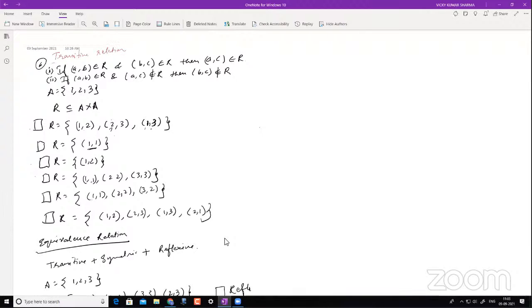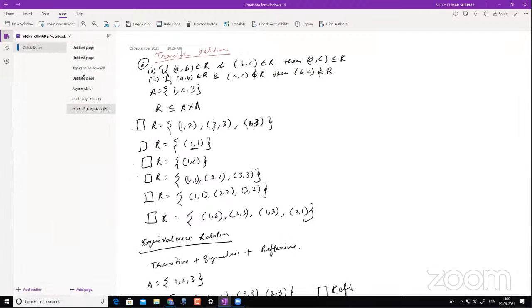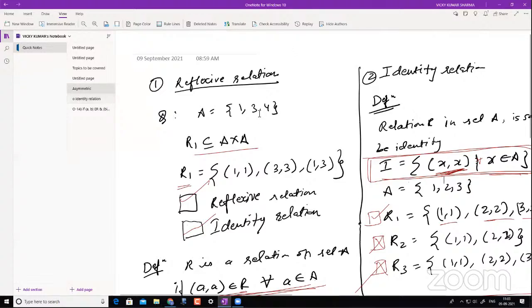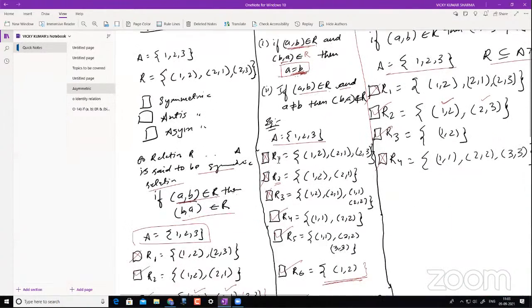In anti-symmetric, when do we say that we have to use the first definition or the second, or when do we use both? Okay, so stick to the first definition. Yes, sir. Can we generalize the first rule as (A, A) belongs to...